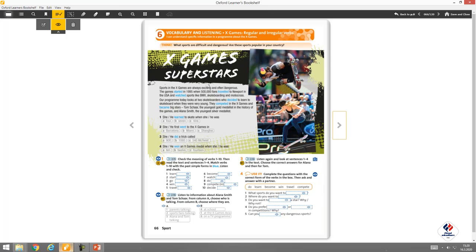They're all regular, you see, but become becomes became. So become is an irregular verb, which means that you can't add d or ed or ied at the end of the verb root, but you must transform, you must change its whole form and shape.